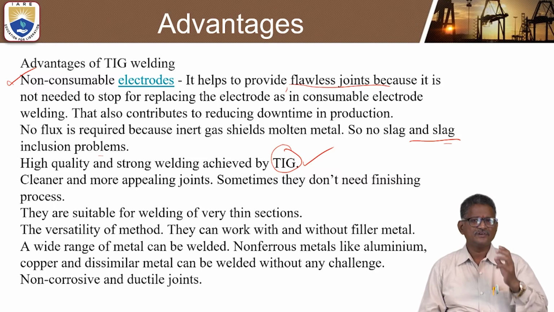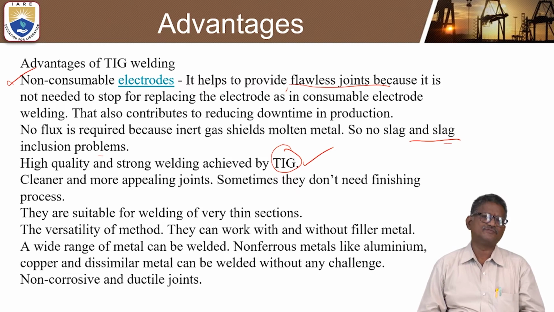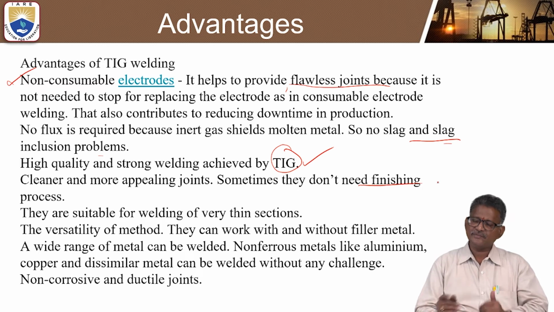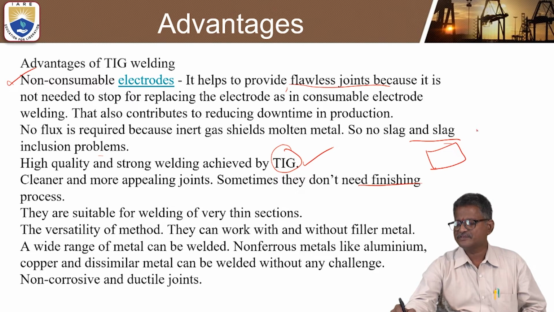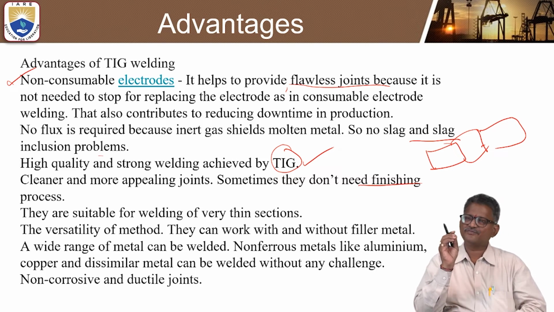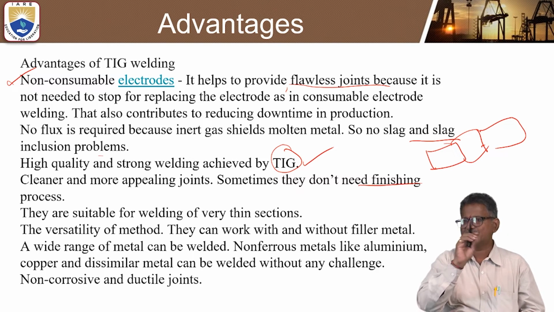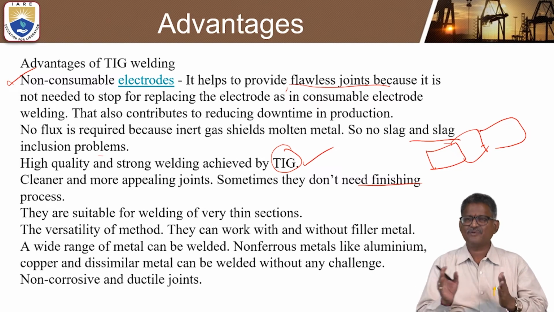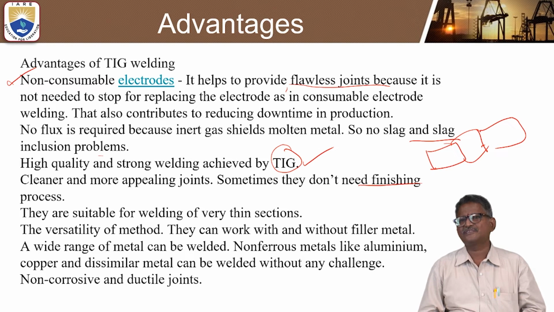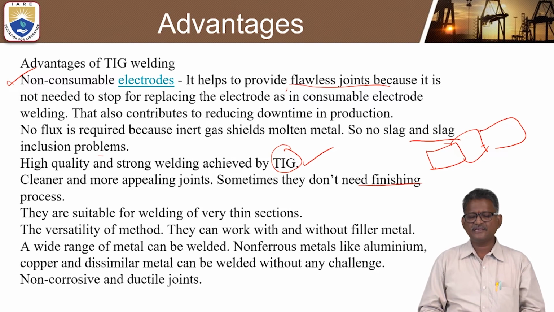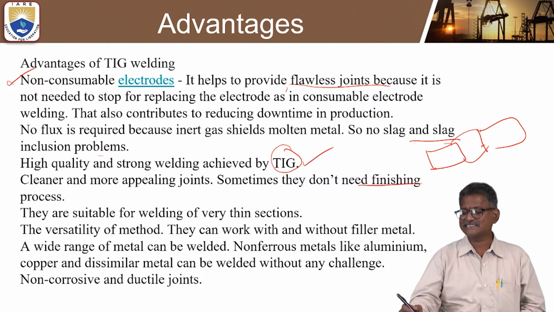So in the case of TIG welding, cleaner and more appealing joints can be produced. Sometimes they don't need a finishing process. In general, welding means two metal workpieces can be joined together. Obviously there will be some extra fused metal that can be removed by a chipping hammer, etc. But in TIG welding, the amount of unwanted material is small, so the finishing will be good, and it is suitable for welding very thin sections.